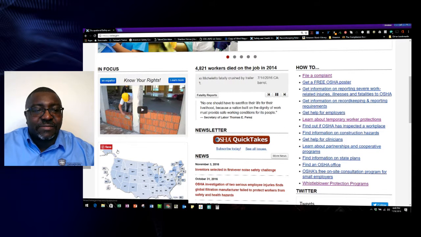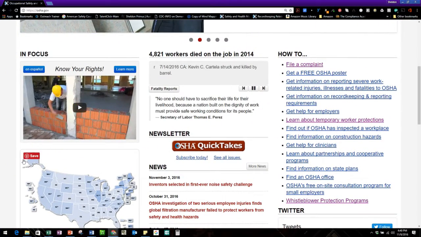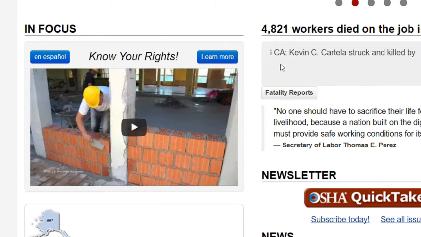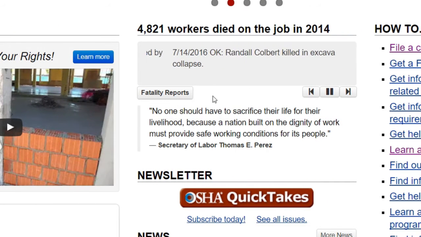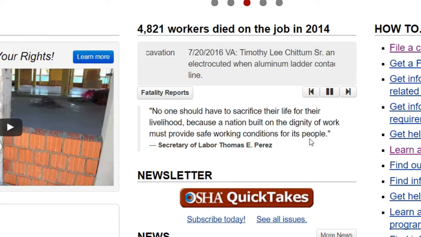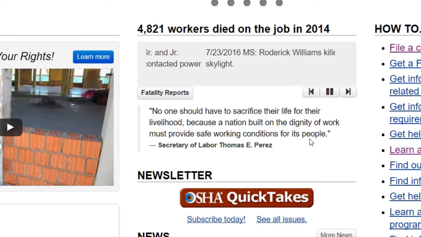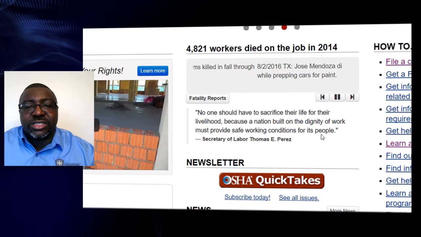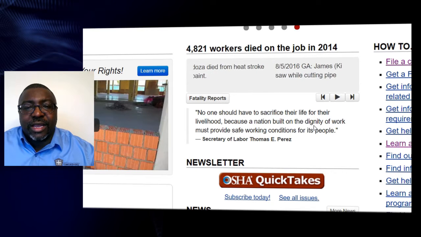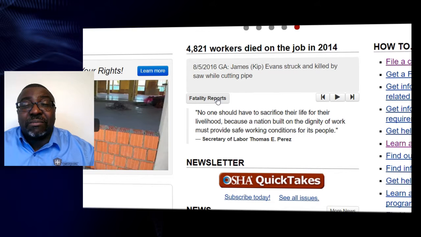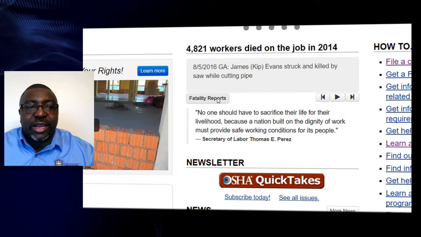First, on the left column, there's a video OSHA has about knowing your rights. And in the middle is a little section with fatalities, and they'll tell you the fatalities for the year. Then they have a little scrolling, and they'll put a name, if they can, to the situation, so that you could get the personal effect of what that fatality has done to somebody. And if you wanted to stop, you just hit the pause button there, and then the next one will be paused.